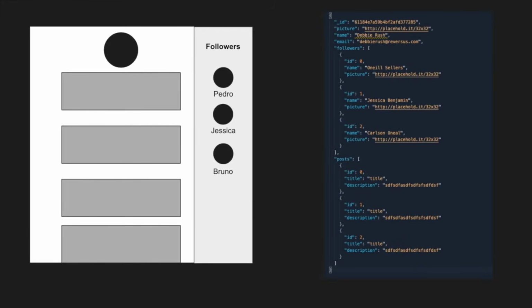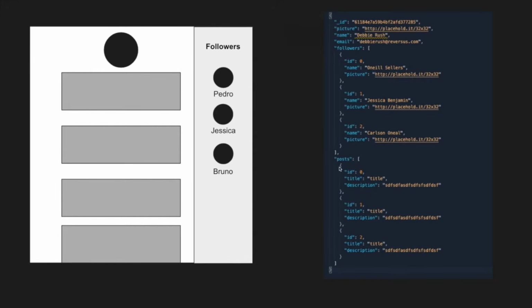So one way, the problem is that you're going to find yourself overfetching data, which is the case I have over here. You can create one endpoint and you can call it something like /userinfo or /userprofile, something like that. And it returns literally everything. It returns a JSON with the user ID, their email, their name, their picture, a list of followers, and for each follower, it returns their name, their picture, their ID, that kind of stuff. And then for the posts, they probably exist in a different table as well. So you also need to return the list of all the posts.